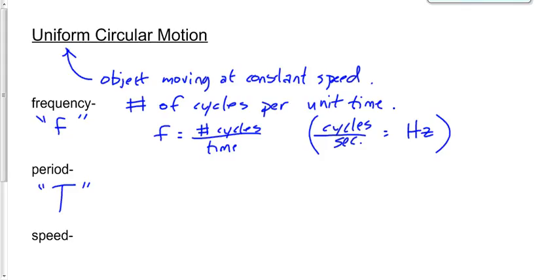Lowercase t represents, I don't know, the time that it took a car to travel 20 meters, or the time that it took a ball to fall 47 meters, or the time that it took a rocket to fly through the air. Lowercase t represents any amount of time, right? Capital T is specifically period.